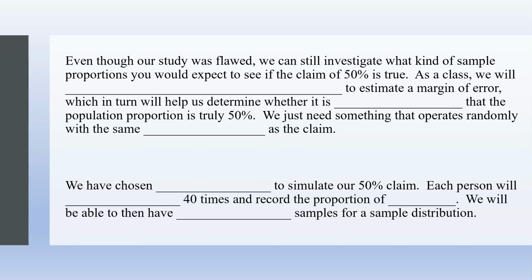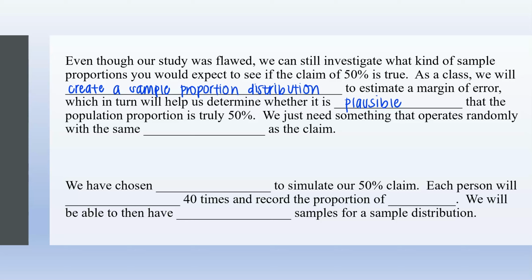Even though our study was flawed, we can still investigate what kind of sample proportions you would expect to see if the claim of 50% is true. As a class, we will create a sample proportion distribution to estimate a margin of error, which in turn will help us to determine whether it is plausible that the population proportion is truly 50%.